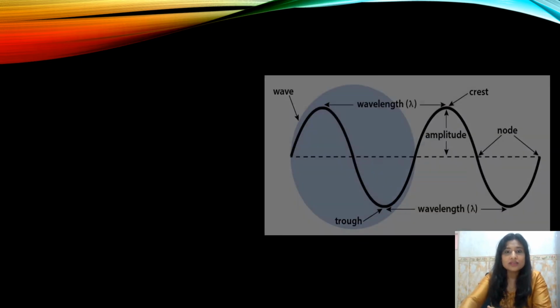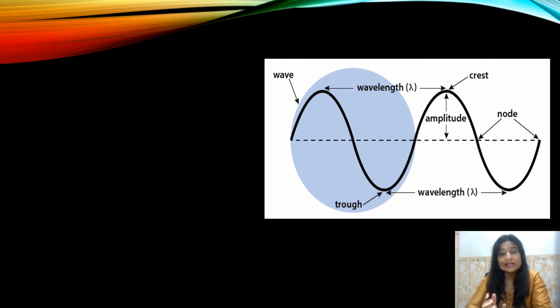Now, any wave can be characterized on the basis of certain interrelated parameters. When we study the structure of a wave, this is how it is. It is propagating along the x-axis and there is a mean position and there are two extreme positions of the wave.